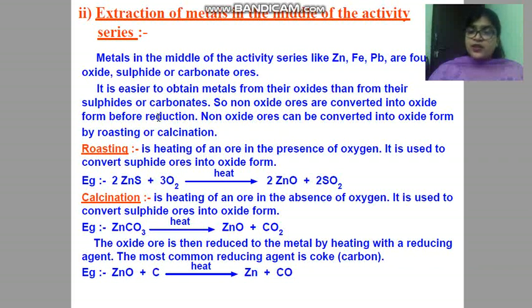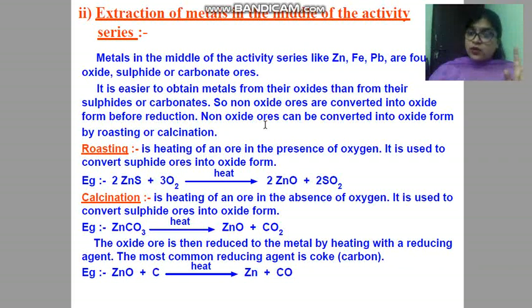Because before reduction it is very essential to convert this ore into oxide form, because after that reduction will become very easy. Our first target is that if the ore is present in oxide form, then it is okay.